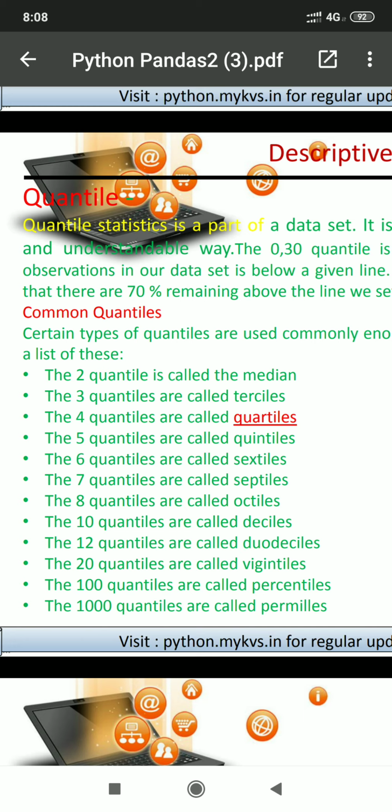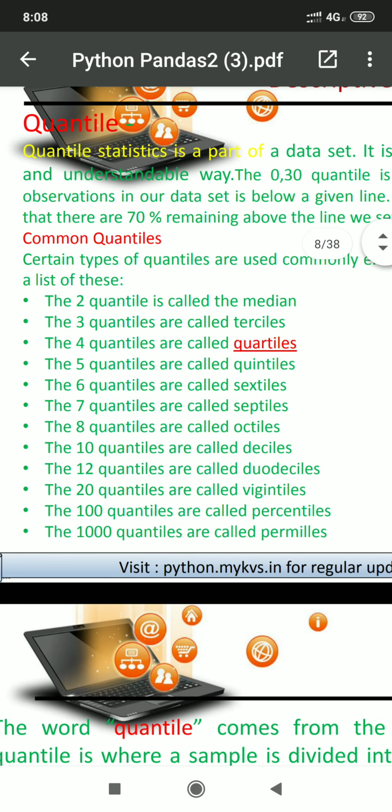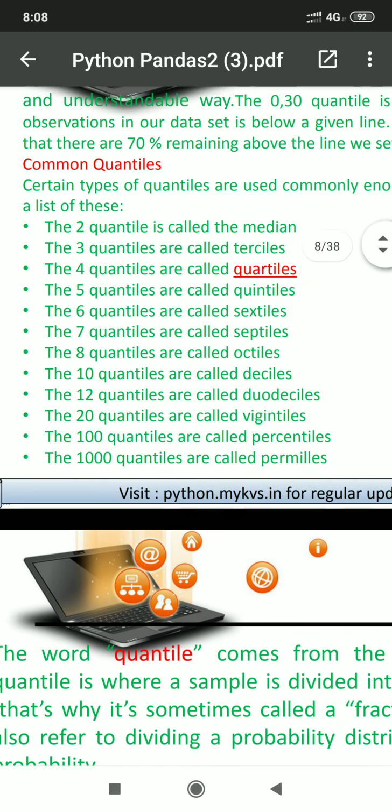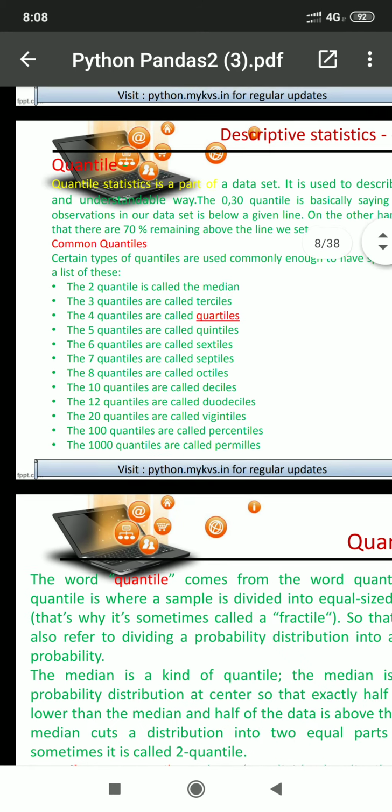So we need to find the value which is at exactly 25% in between 1 and 2, 50% between 2 and 5, and 75% in between 5 and 9. So that is slightly not easy. We have to try how we can find it out.